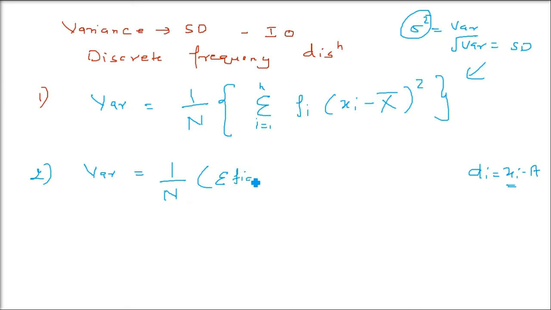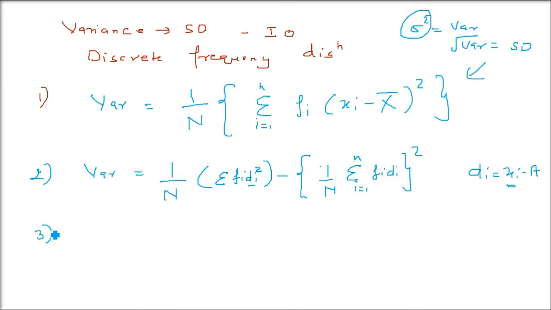So in this bracket you will have sigma f_i d_i. What is d_i? x_i minus a. So only f_i multiplied by d_i square. Please remember f_i into d_i square. And then we have in the whole bracket 1 by N, then sigma f_i d_i, and this whole square. So sigma i from 1 to n f_i d_i whole square.